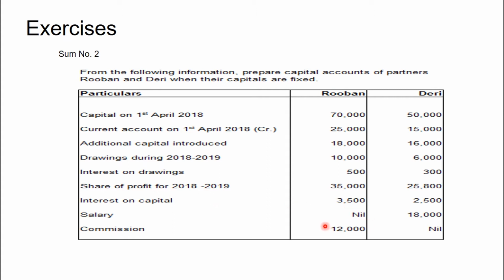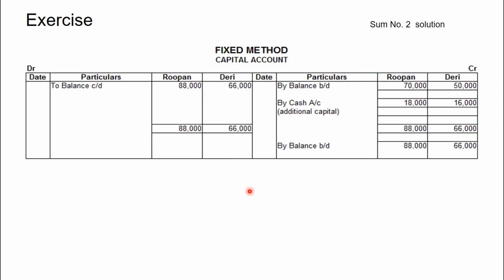So now let us go to the solution. Under the fixed capital method, we have to open two accounts, capital account and current account. First let us see the capital account. By balance brought down on the credit side is the opening balance of Rupan and Derry. By cash account is the additional capital introduced by the partners, 18,000 and 16,000.